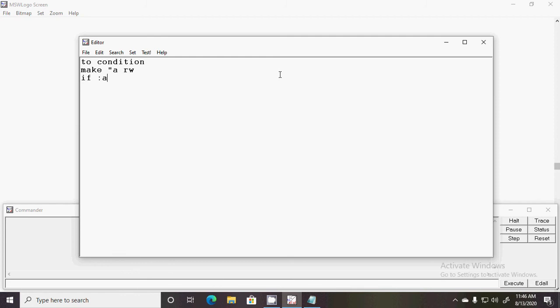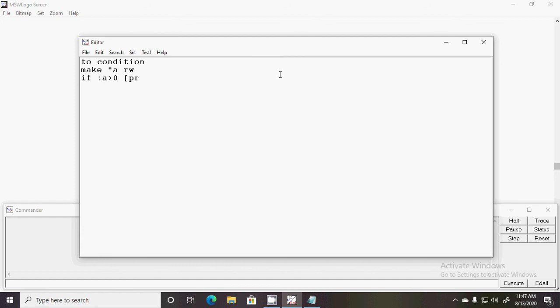So now we are going to represent this thought with the help of this procedure, with the help of this conditional command, the if command. So what condition do we write? If the value of a is greater than 0, then what happens? Then pr means print.